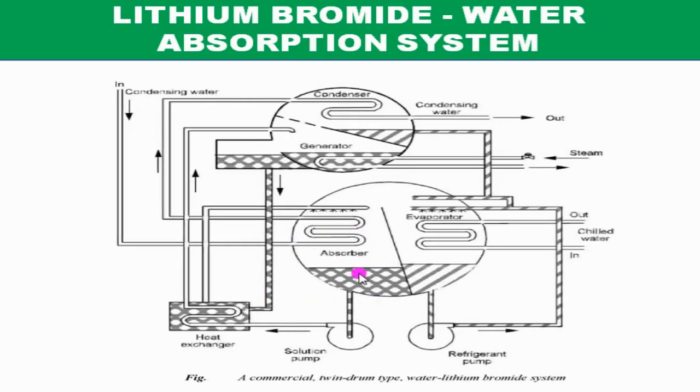This figure shows a commercial single stage twin drum type water lithium bromide system. Since evaporator and absorber operate at the same pressure, they can be housed in a single drum. Similarly, generator and condenser can be placed in another vessel, as these two components operate under a single pressure. Thus, a twin drum system consists of two vessels operating at high and low pressures. This vessel operates at high pressure, this vessel operates at low pressure.